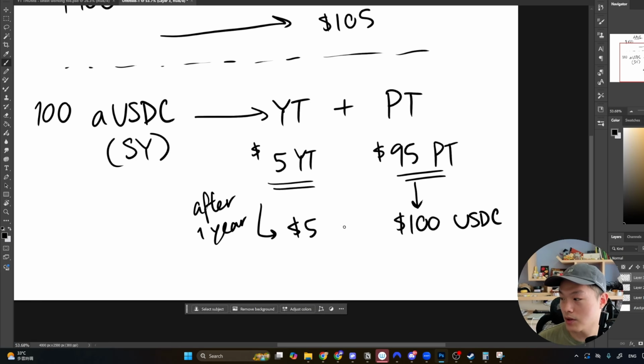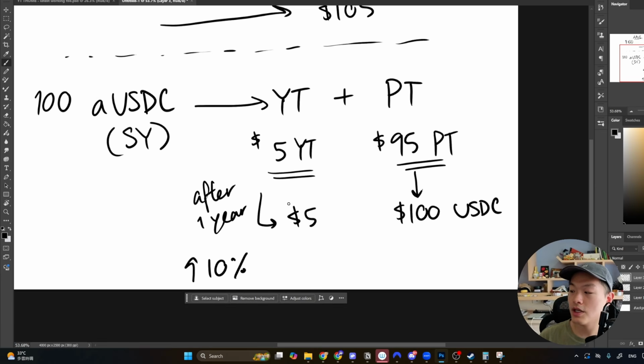So in this scenario, it's the same as if you were just lending out in Aave, but let's just say the interest rate goes up to 10%, right? What would this scenario become? You would earn $10 from this YT instead of the $5. And if you just spent $5 to buy the YT, you would earn $5 extra, right? So that's 100% extra ROI on your investment if you were just buying the YT and the interest rate rises.